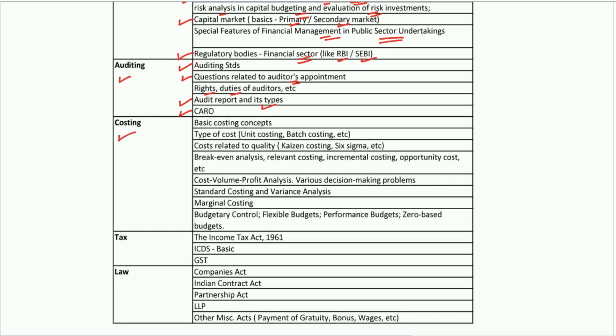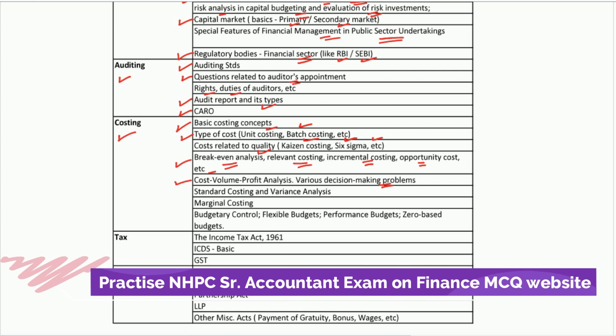Then the next subject is costing. In costing, they can ask basic costing concepts. Type of cost is also important here, the unit cost, batch costing, etc. Then costs related to quality like your Kaizen costing, Six Sigma and other costings are also relevant. And then break even analysis, relevant costing, incremental costing, opportunity cost, etc. are also important that one needs to prepare for. Then cost, volume, profit analysis, various decision making problems. So all these are basically the costings and its related components that they expect you to know.